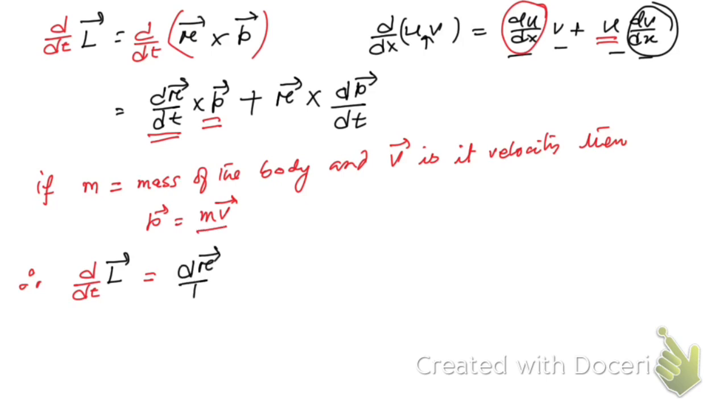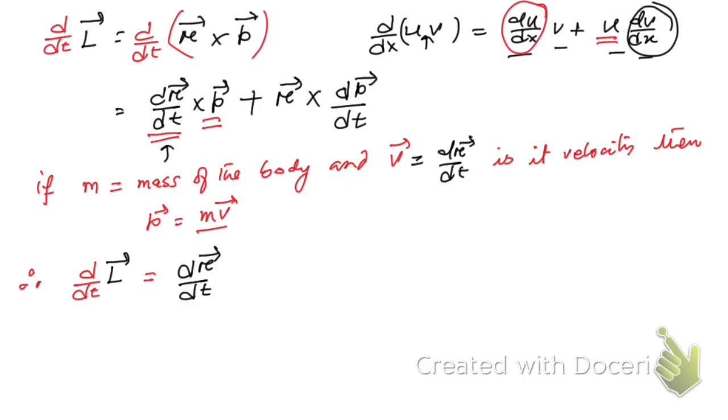And one more thing, this velocity is given by dr/dt, so we can replace this by v. So the above relation becomes v cross, and p replaced by m into v, right, then plus r cross,